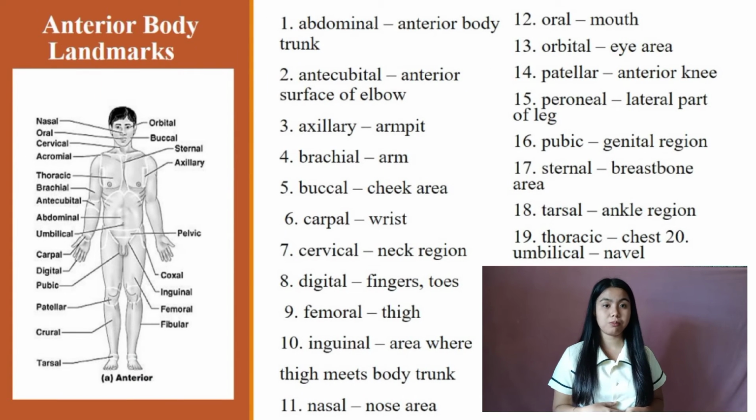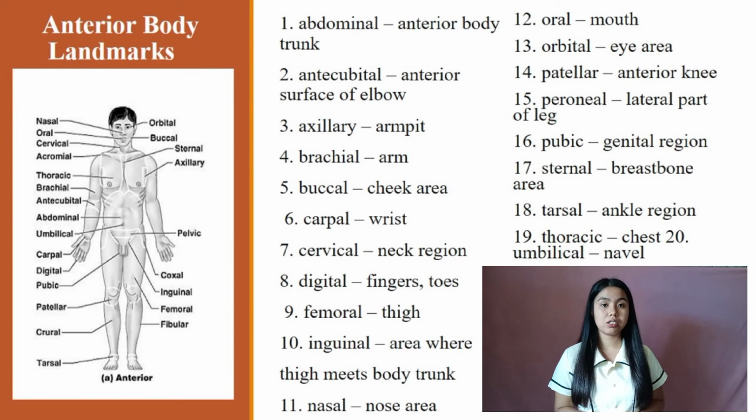Anterior or front body landmarks. Number 1, abdominal. Anterior body trunk. Number 2, antecubital. Anterior surface of elbow. Number 3, axillary. Armpit. Number 4, brachial. Arm. Number 5, buccal.